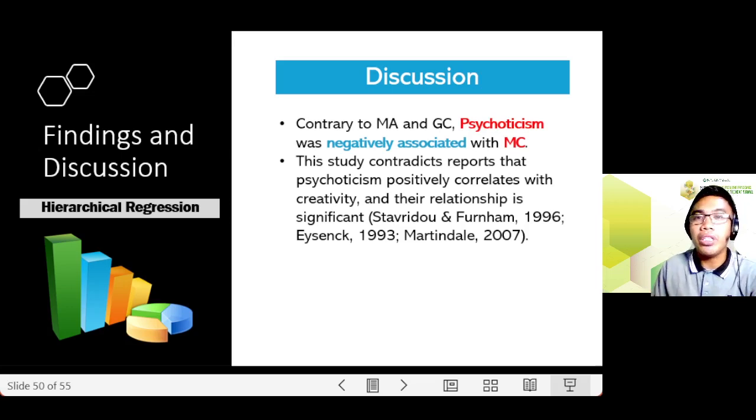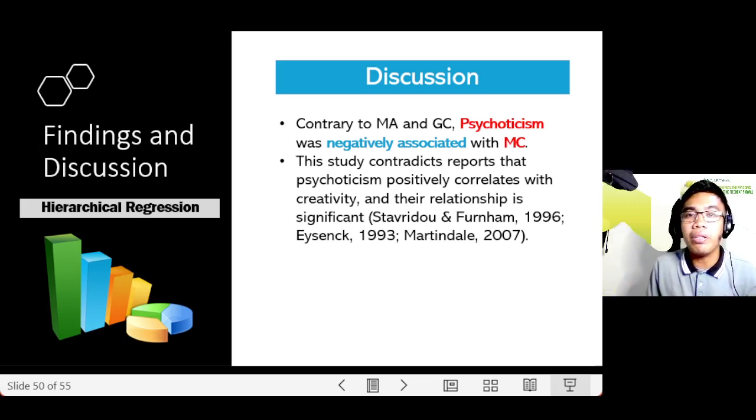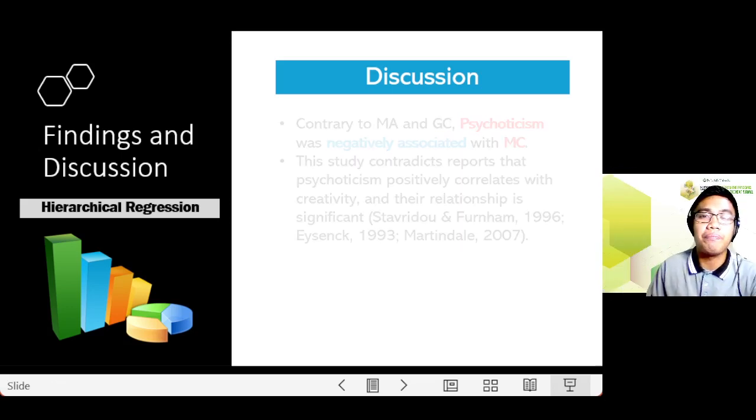Contrary to MA and GC, psychoticism was negatively related with MC. The study contradicts the report that psychoticism positively correlates with creativity, and the relationship is significant according to Eysenck and Furnham in 1996, Eysenck in 1993, and Martindale in 2007.